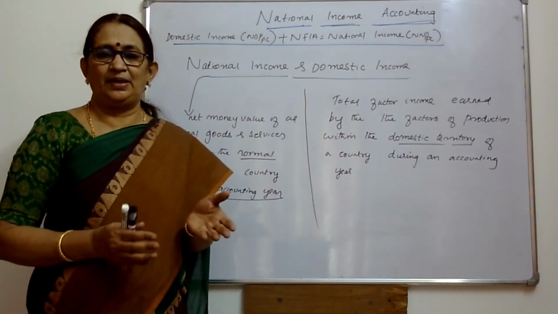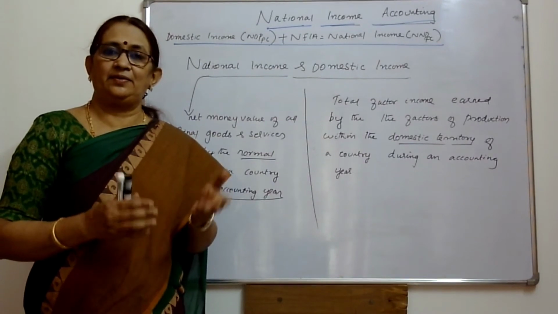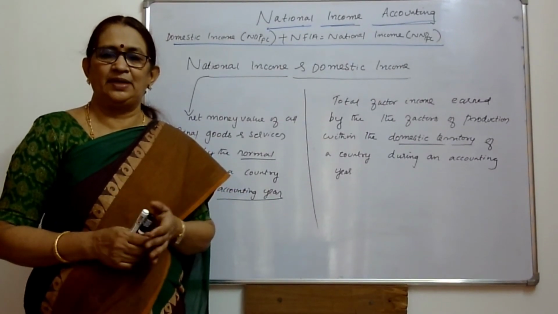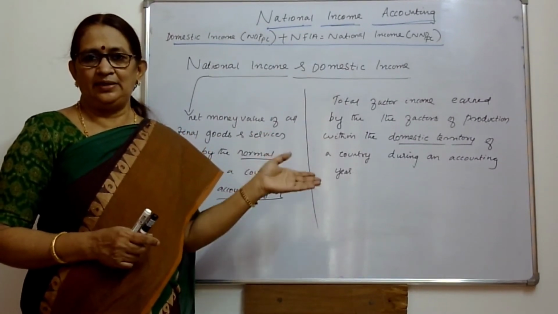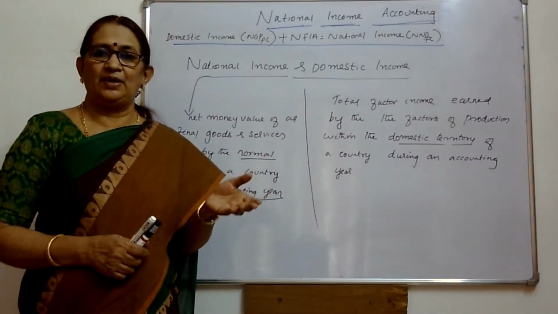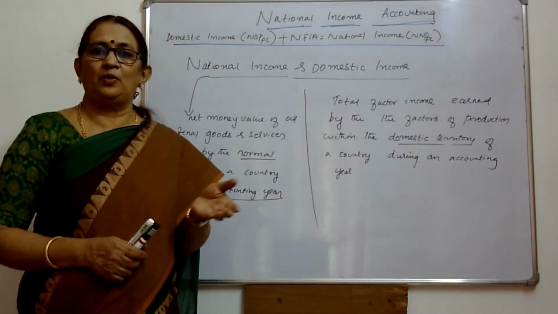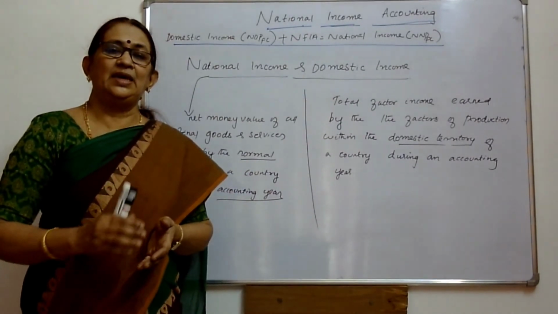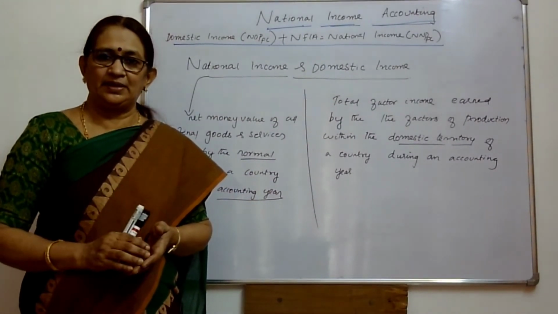That is, he is doing all the economic activities, production, consumption, investment, in that country. A normal resident can also be one who is residing in a country for more than 1 year and is doing all these economic activities in that particular country.